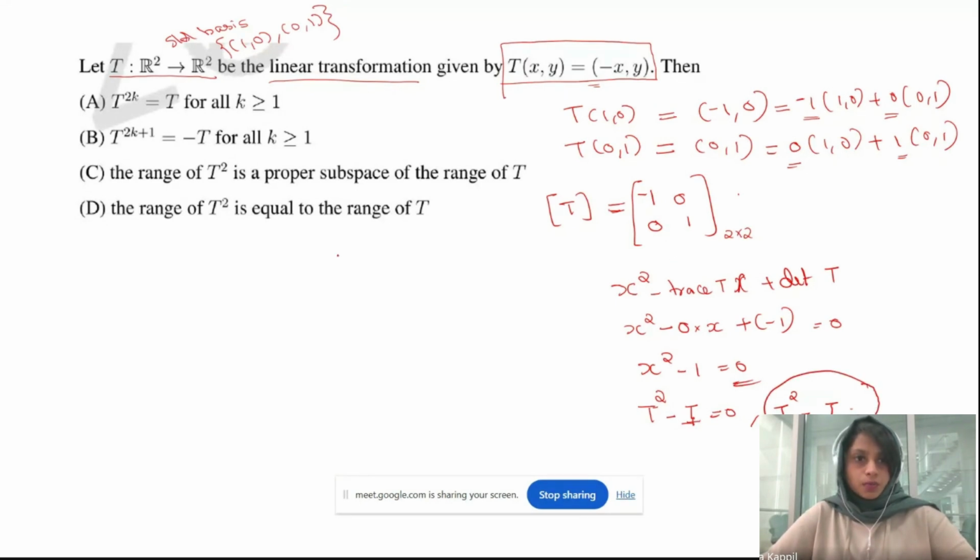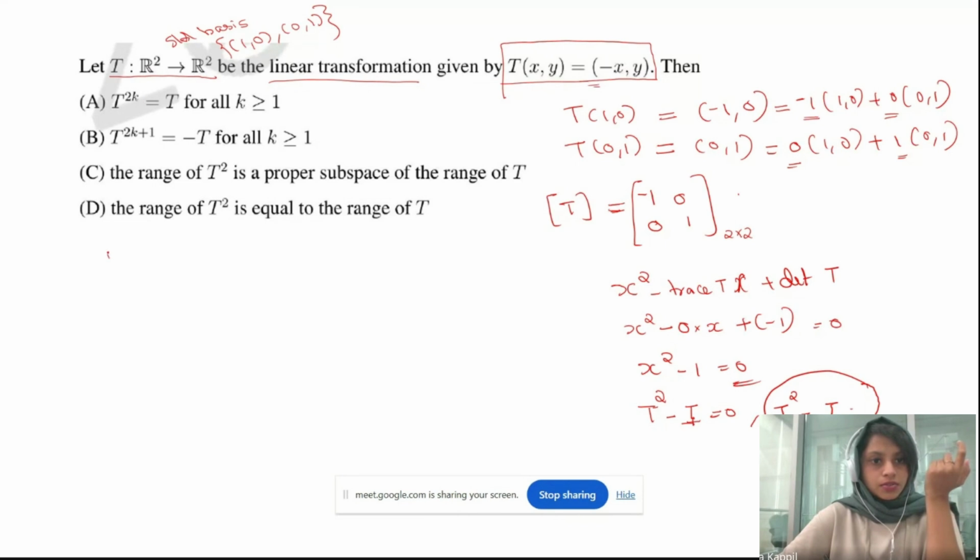Now we can look at the options based on this formula. So T squared is equal to I. Look at the first option: T to the power 2k is equal to T for all k greater than or equal to 1. For all k means it should be satisfied for everything. So first I'm choosing k equal to 1. If k is equal to 1, T to the power of 2 times 1, that is T squared, is equal to T.